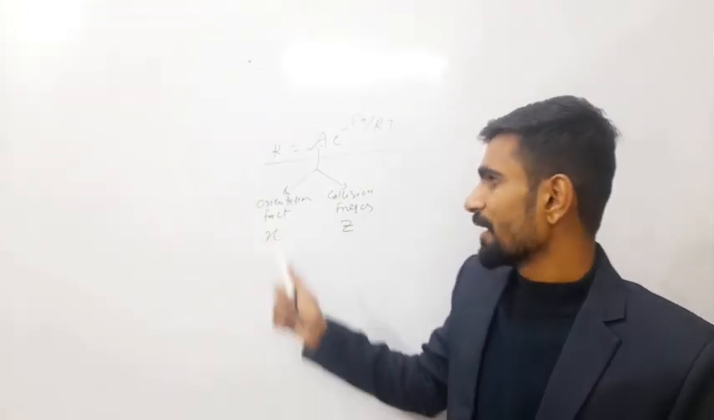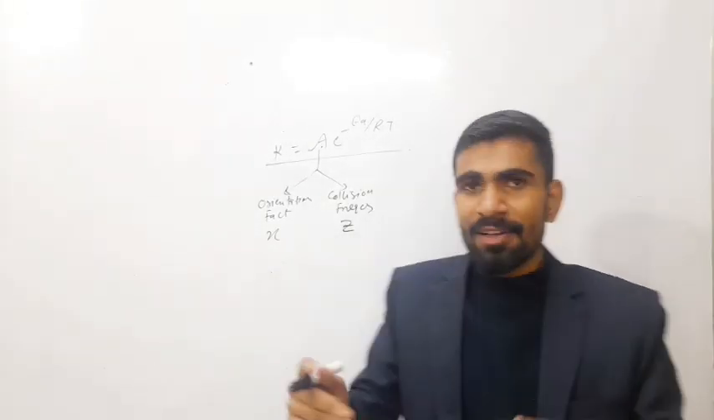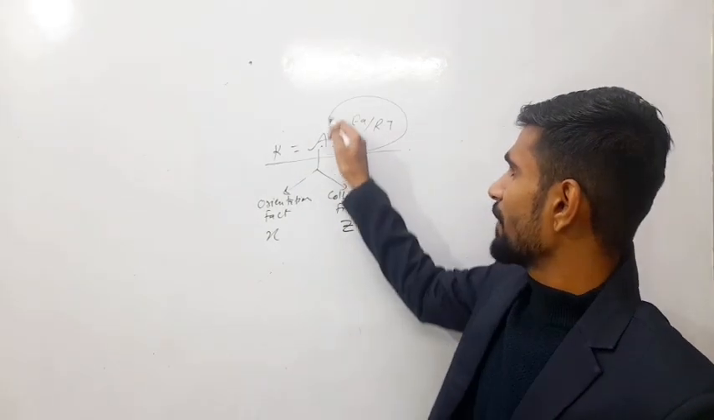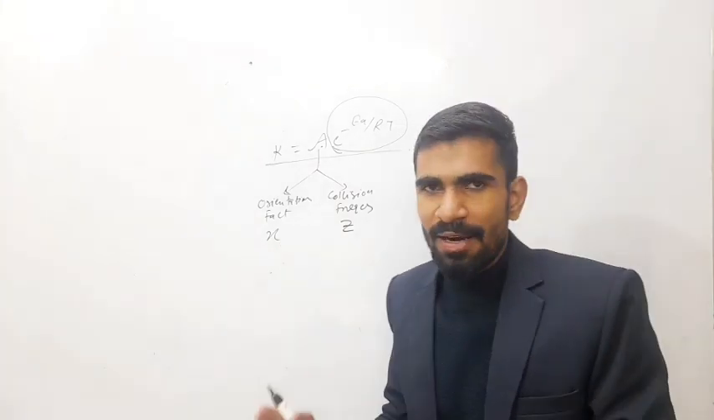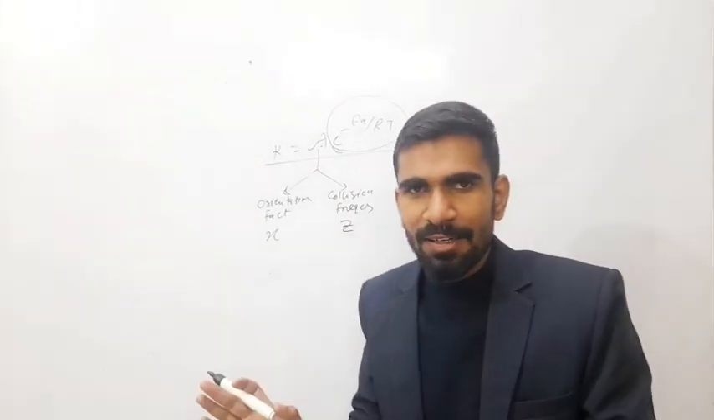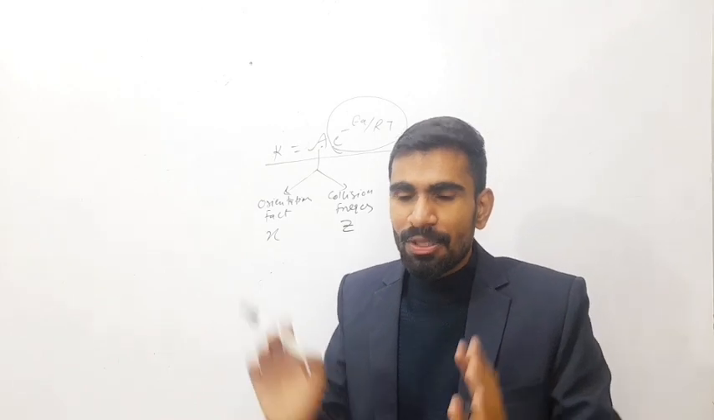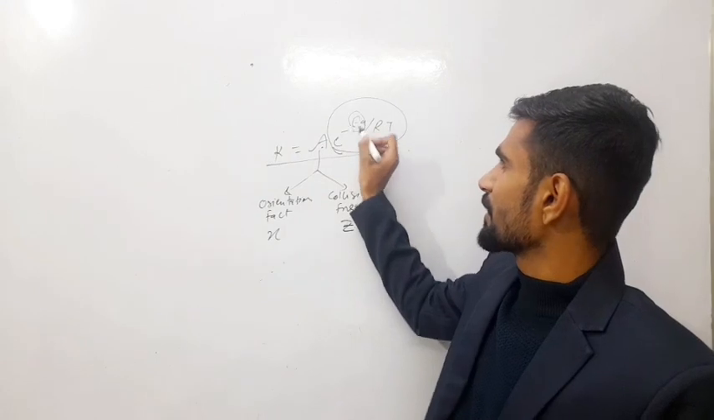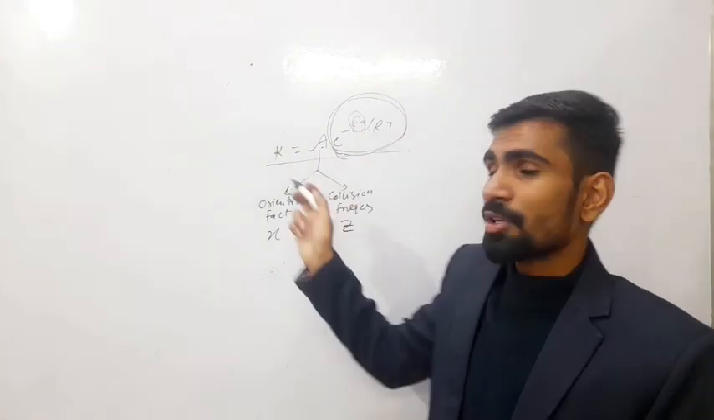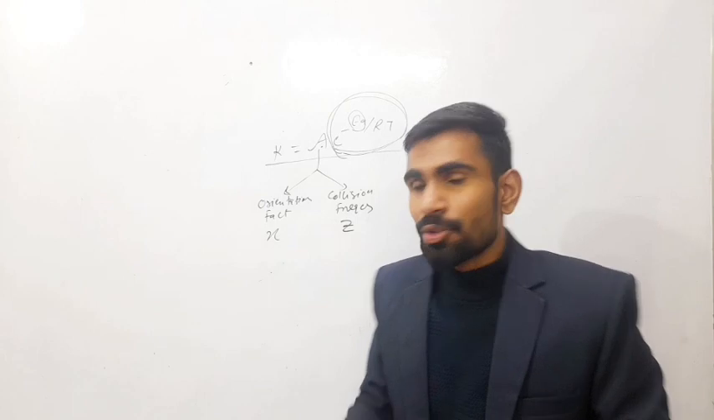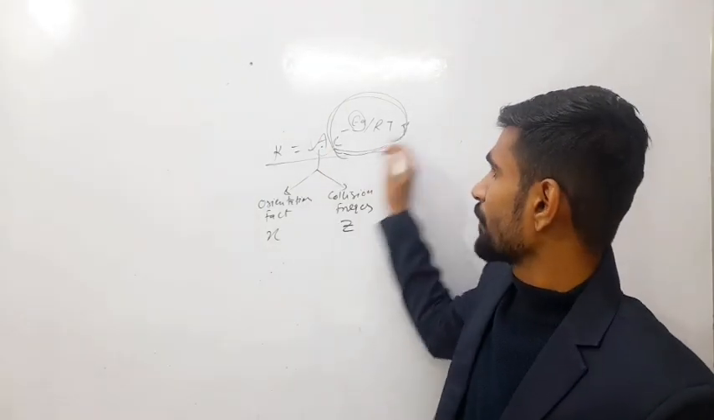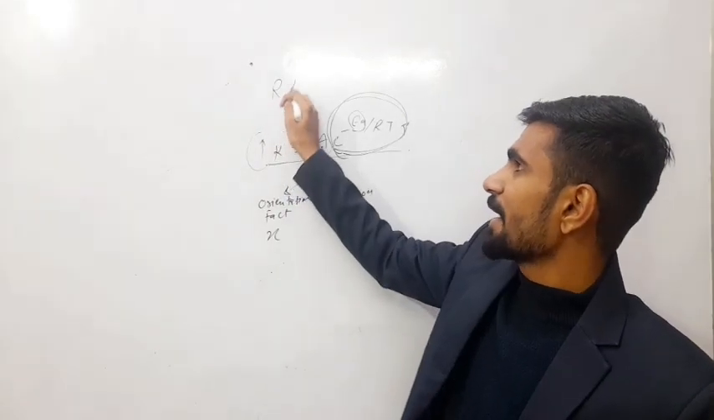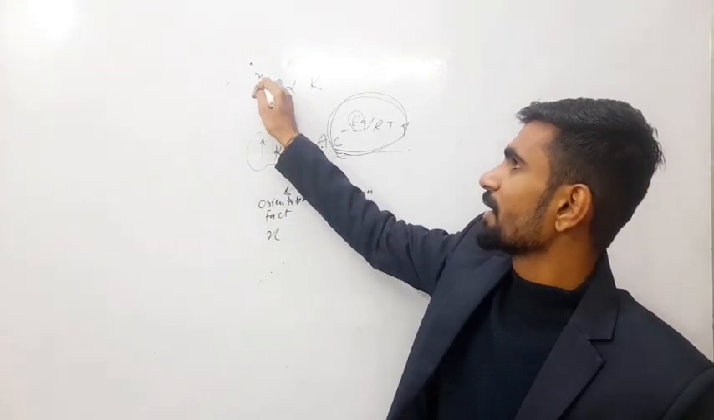So when proper orientation occurs and collision frequency is greater, what does the term e^(-Ea/RT) show? Orientation is right, collision frequency is greater, and the reactant molecules can cross the energy barrier, that is the activation energy barrier. So these are those molecules which cross the activation energy barrier. If all these things are greater, we can say that the rate constant is greater. If the rate constant is greater, and rate is directly proportional to rate constant, the rate of reaction is increased.